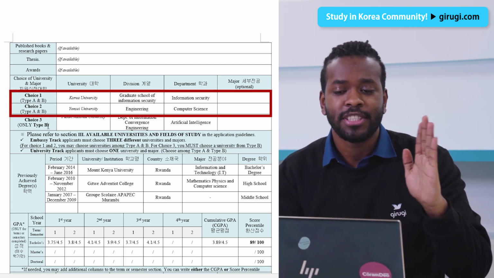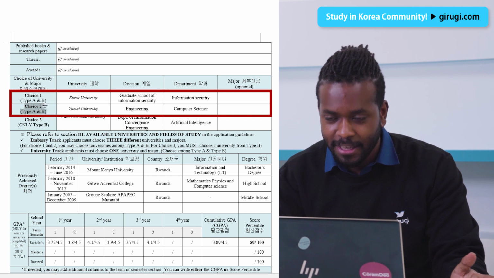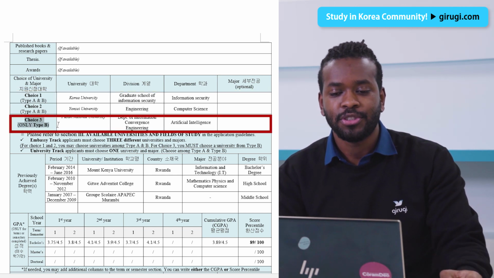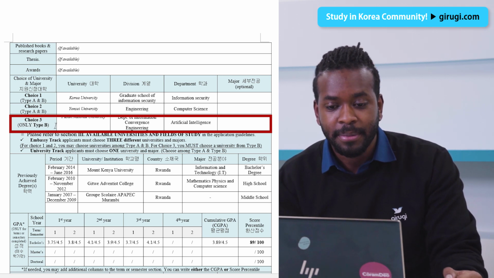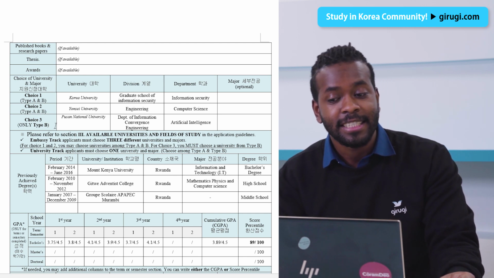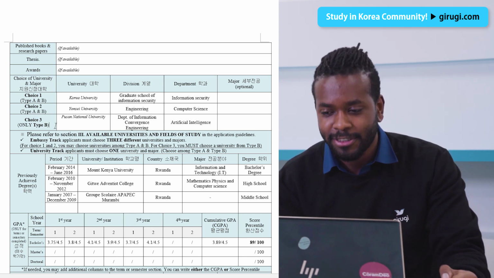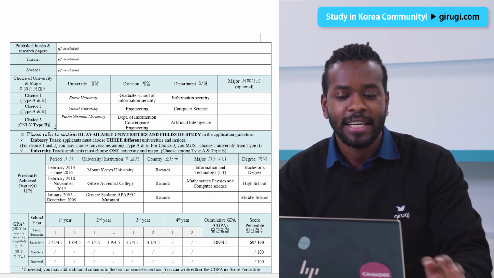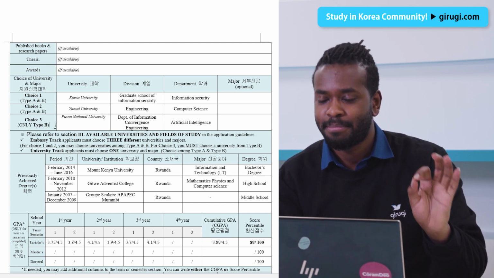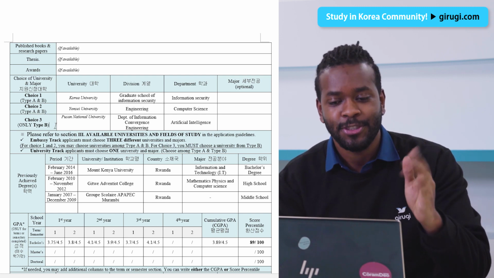For choice 1 and choice 2, you can choose both type A and type B universities. But in the last column, you can only choose a type B university, because type A are usually prestigious universities in Korea and are known as good universities in Seoul. And type B are countryside universities, so they are not that popular. So in the last column, type B was chosen.